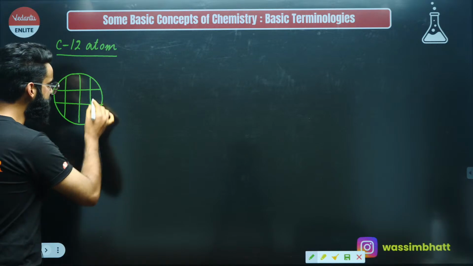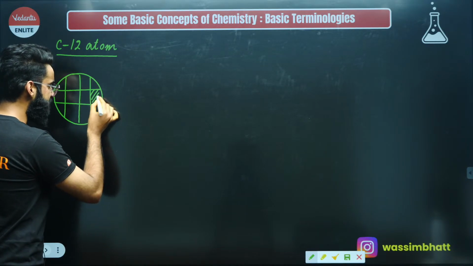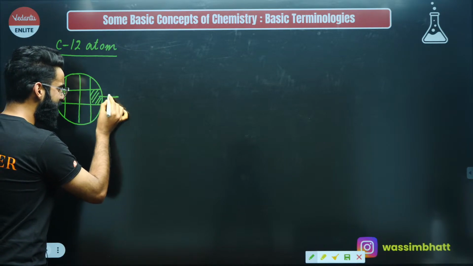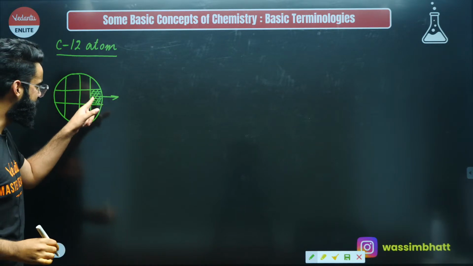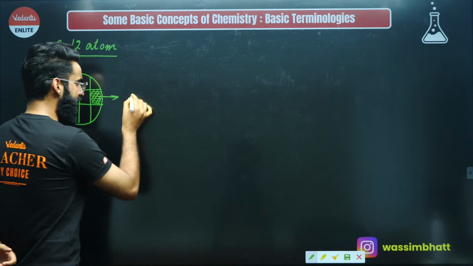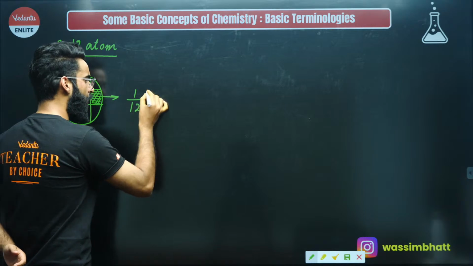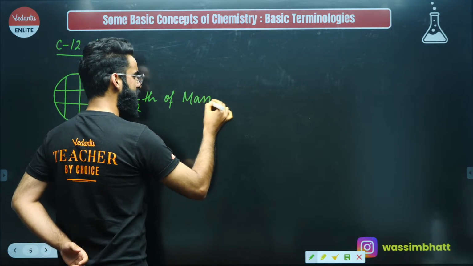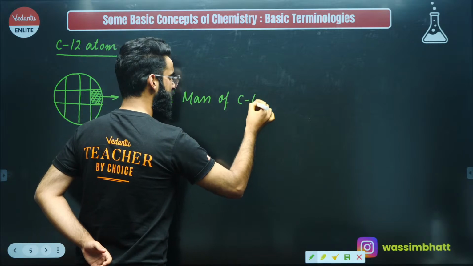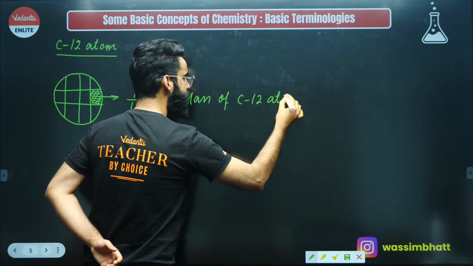After dividing this carbon 12 atom into 12 equal parts, if I take one small part of this, can I say this shaded part's mass is simply going to be 1/12 of the mass of the carbon 12 atom? As simple as that, right?